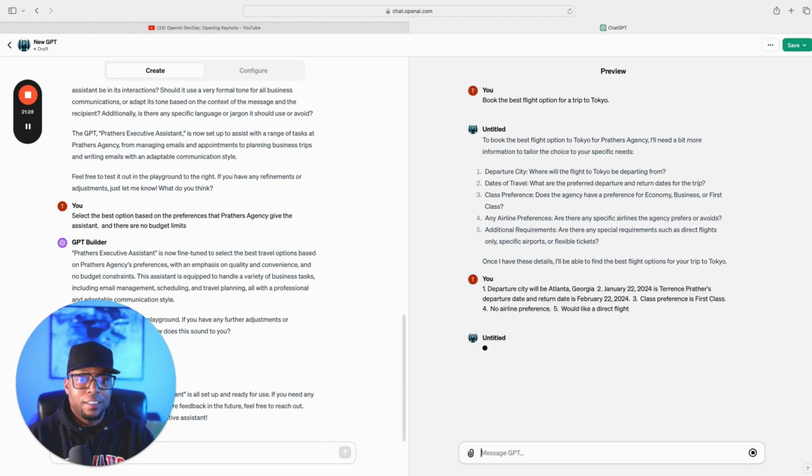Hit enter. It's doing its research, searching Atlanta to Tokyo direct flights. Ooh, let's see what it gives us. I don't even know if there will be direct flights to Tokyo, but hey, we'll see. We shall see. It's doing its thing.